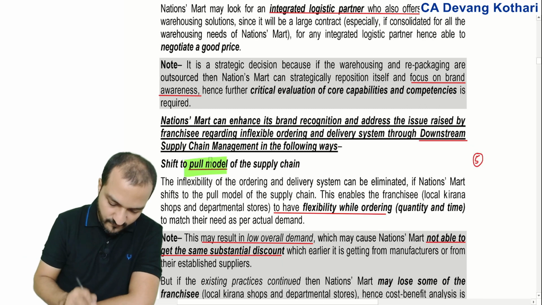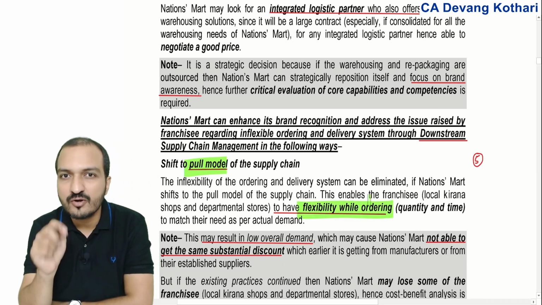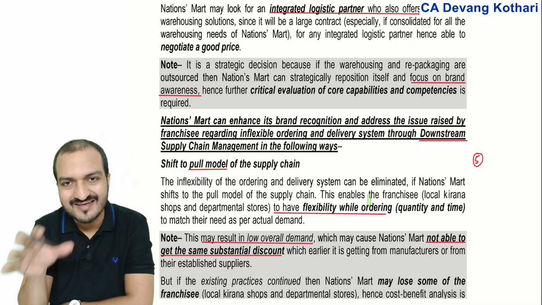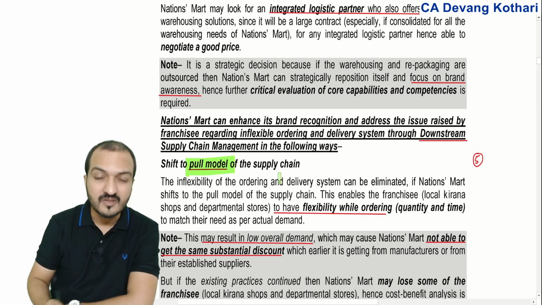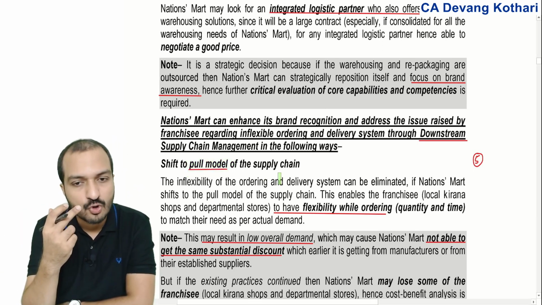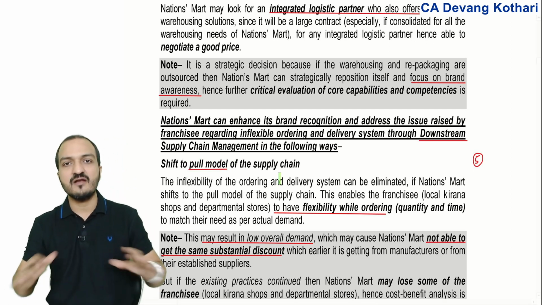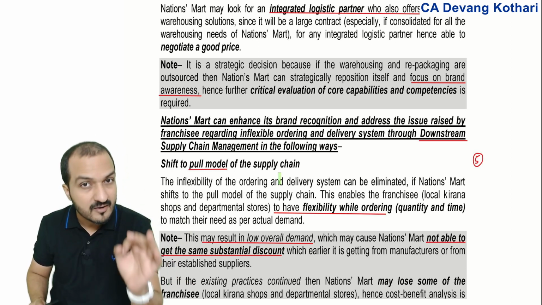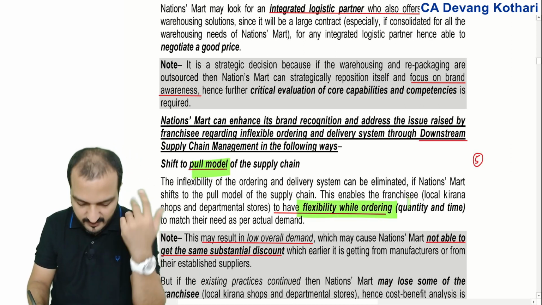Plus you need to follow a pull model, which will provide more flexibility to the kirana shops while ordering. You remember that's the problem we were having: the kirana shops did not have enough flexibility. If you follow a pull model, then they will have enough flexibility, because under the pull model they will demand the quantity which they need and only that much you will supply. It is not like a fixed standing order you supply every week. They will demand and you will supply according to what they demand only. That will be called a pull model, and that will provide them more flexibility.